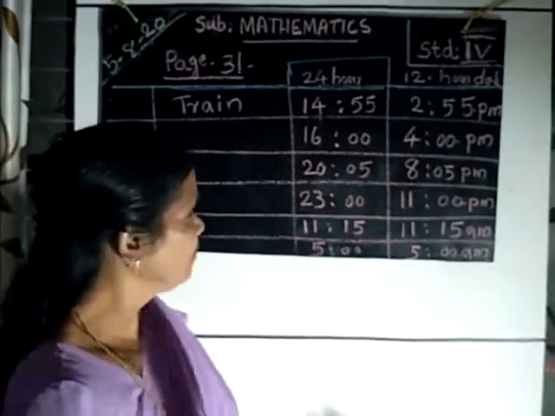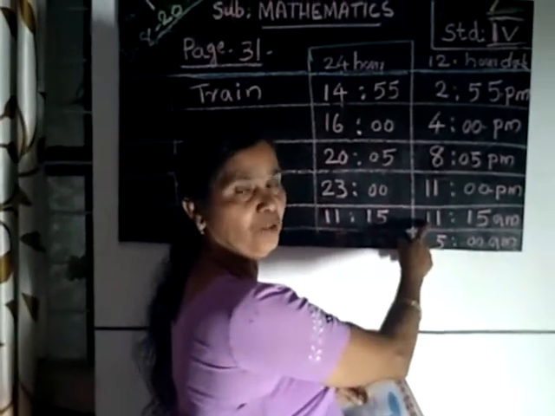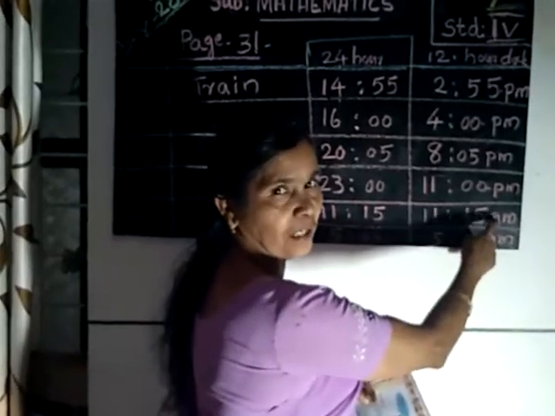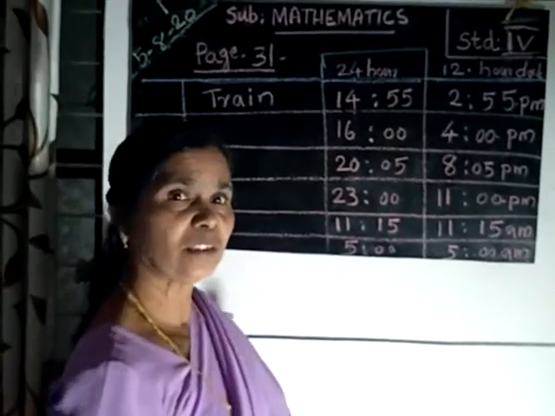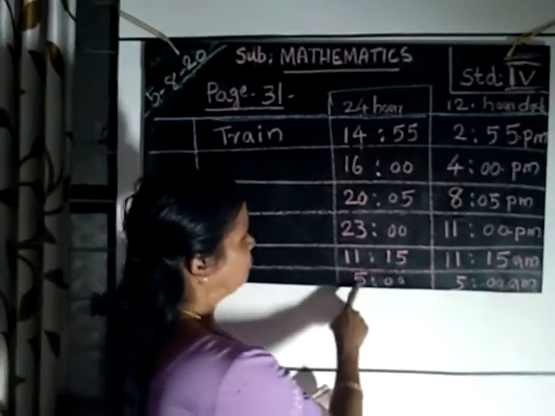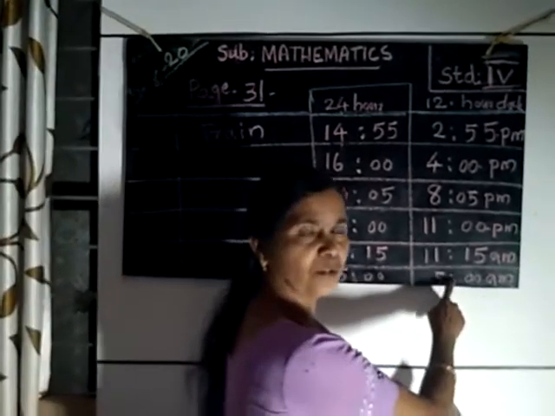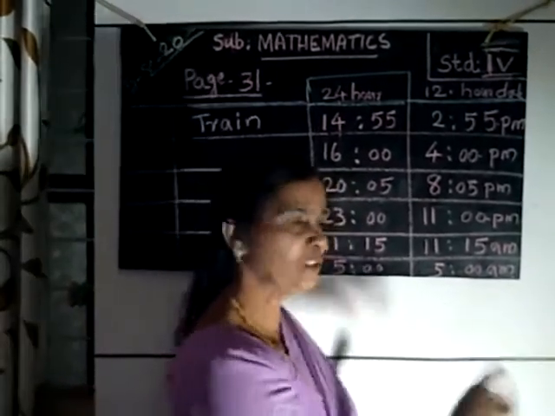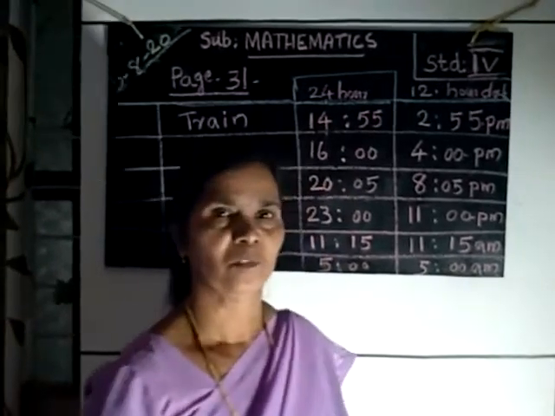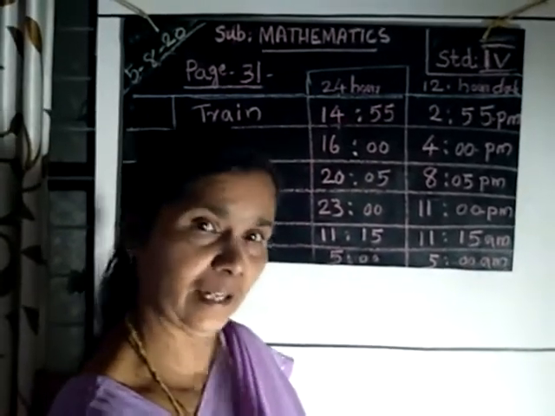In our 12-hour clock also the same time 11:15, that is AM, ante meridiem, because it is before 12 o'clock noon. Then 5 o'clock. In our 12-hour clock also it is 5, that means 5 AM. It is before 12 noon, so it is in AM.